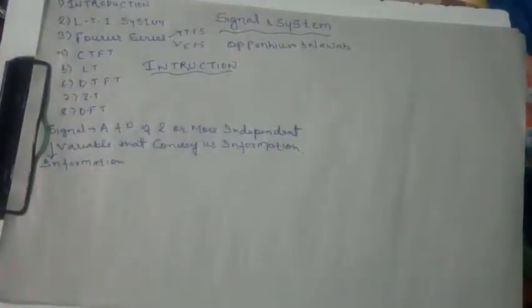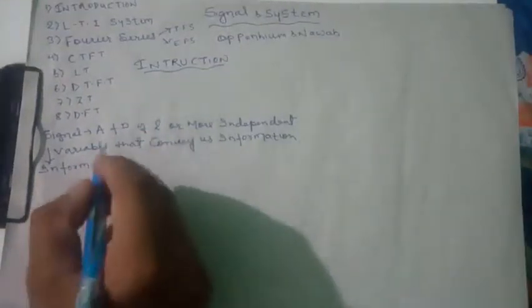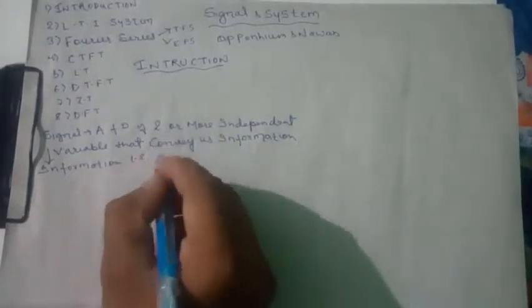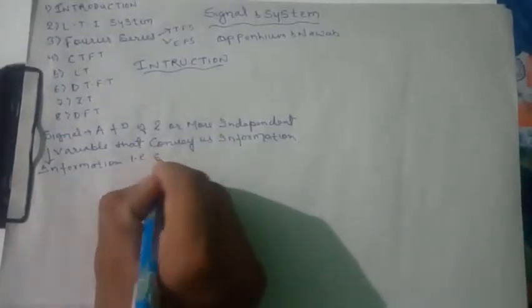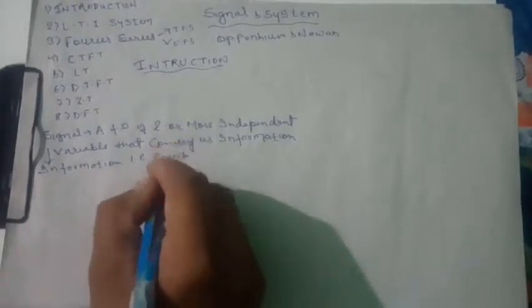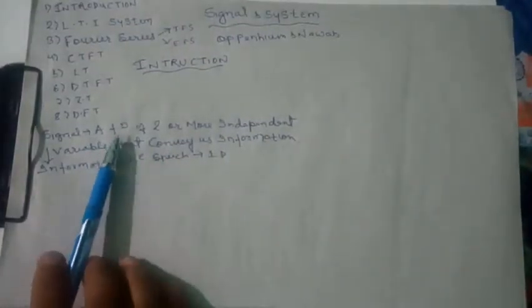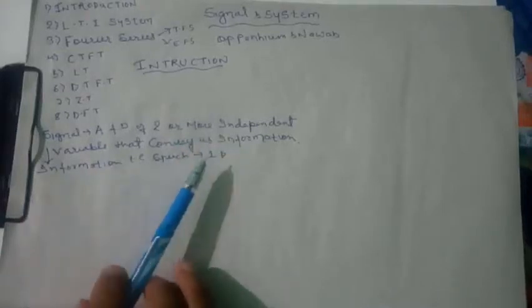A signal is represented basically as a function of one or more independent variables. For example, a signal may be a speech signal, voice. Speech is a one-dimensional signal. First of all, let's clear the definition: a function of one or more independent variables that convey us information.